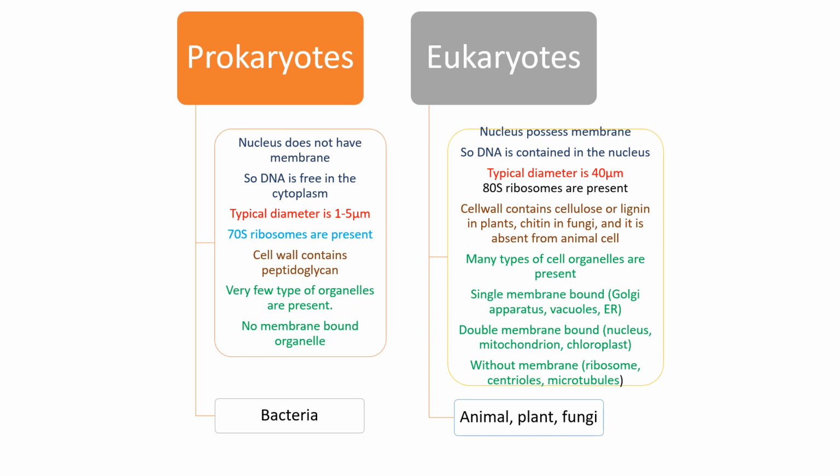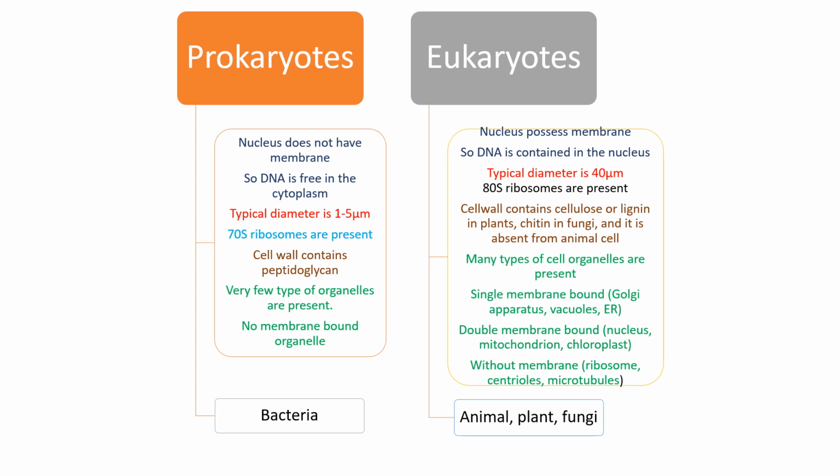And for the eukaryotes, like animals, plants, and fungi, there is a nucleus. The nucleus is bound by a membrane, so DNA is contained inside the nucleus. The typical diameter is 40 micrometers, which is 1000 times more. The volume of these cells is 1000 times more than that of prokaryotes. Their ribosomes are also bigger. 80S ribosomes are present.